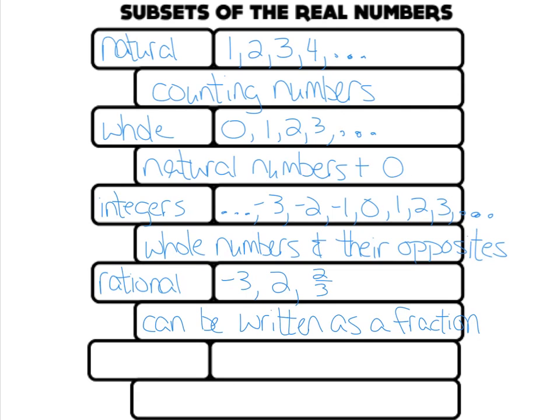And there are 2 types of decimals that are rational numbers. Terminating decimals. You did a lot of converting between terminating decimals and fractions. Like this, you would say 1 and 25 over 100, and then you would simplify it. That is a rational number. And the other type of decimal that is a rational number are repeating decimals. So -2.7 repeating. That can be written as a fraction. So the rational numbers are very broad. They include all of these, natural, whole, and integers, plus they include fractions, terminating decimals, and repeating decimals.